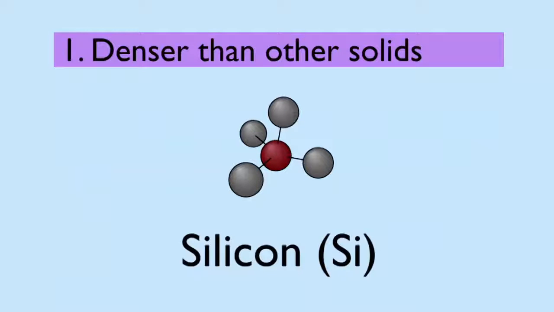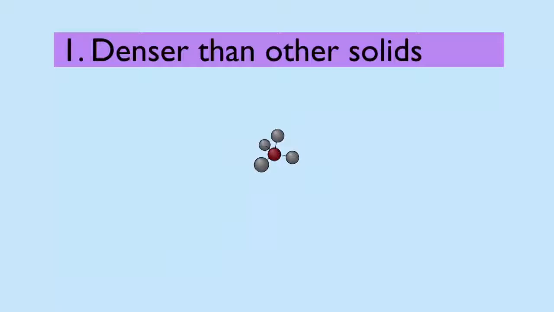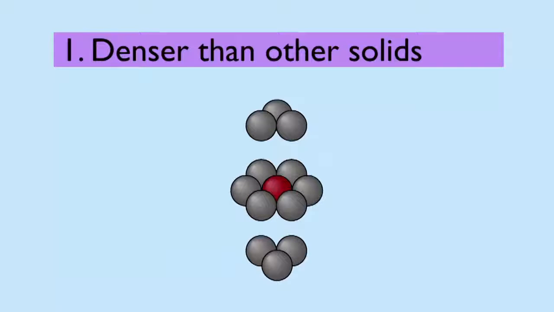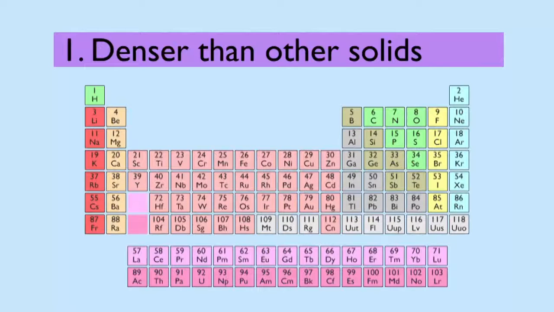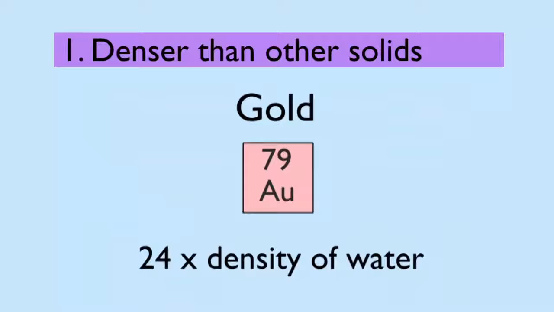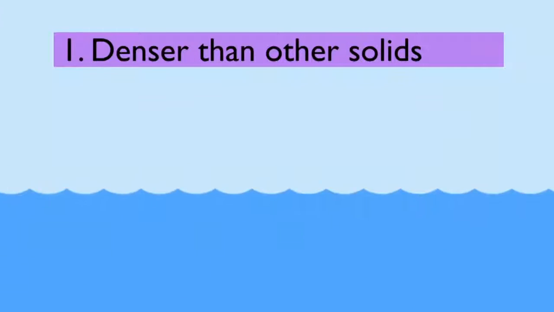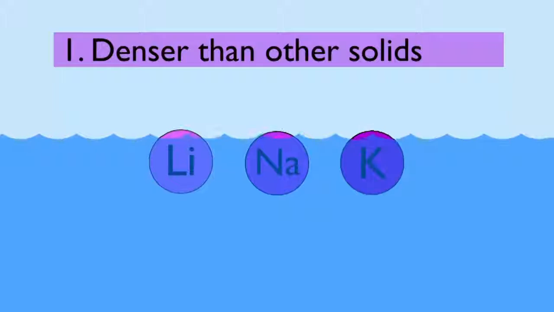Giant structures made of non-metals, like silicon in rocks, have a maximum of 4 atoms surrounding each central atom, with densities about 4 times that of water. In contrast, in metal crystals, the atoms are much more tightly packed, being surrounded by 8 or 12 other atoms. Also, atoms get more massive as you go down the periodic table, where we find most of the metallic elements. For example, gold has a density 24 times that of water. But there are exceptions. Lithium, sodium and potassium are all less dense than water and float.